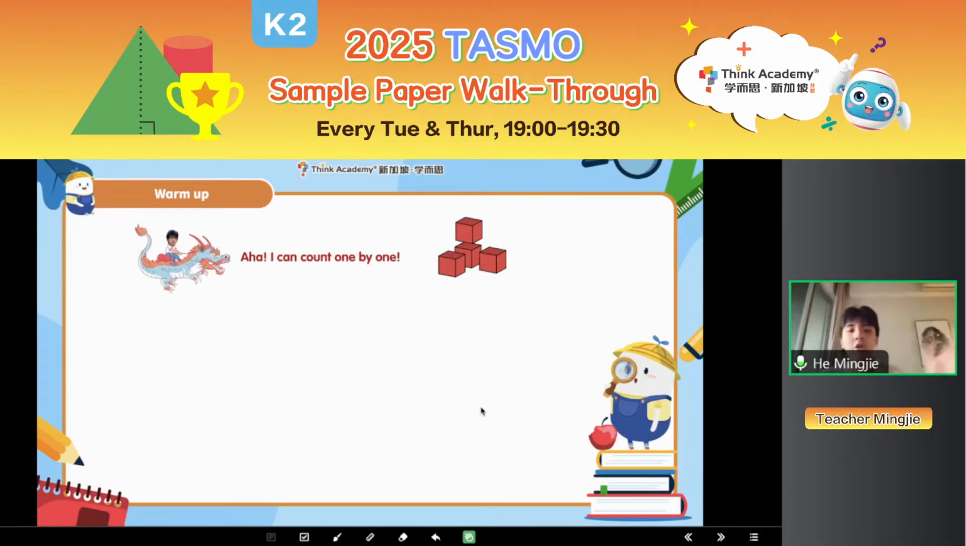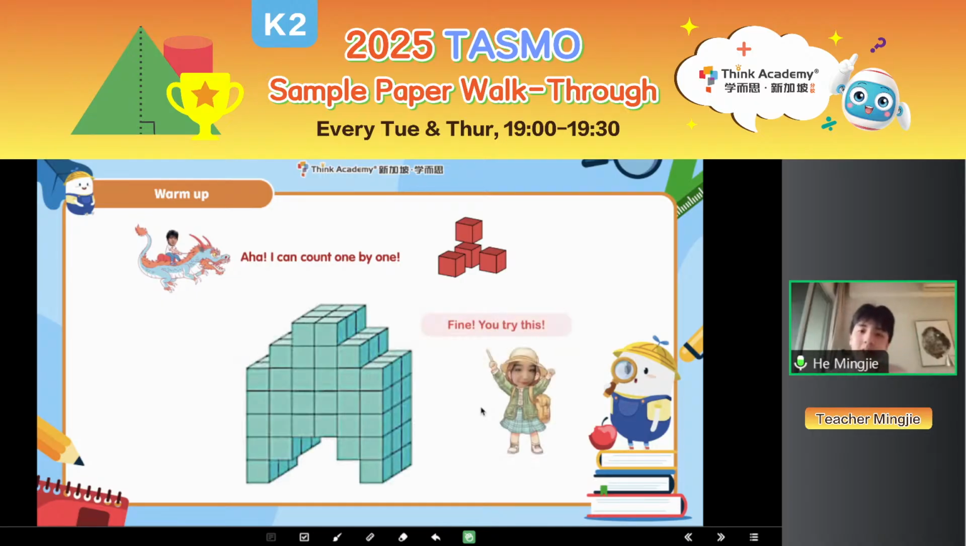Teacher Mingjie said, I don't need to learn. I already know how to do it. I can count it one by one. But Teacher Jian said, what about this one? Can you still count one by one in these shapes? Type in the chat box. Do you still want to count one by one? No, right? That's impossible. If there is a huge shape, with a lot of small cubes in it, it is impossible for us to count one by one, all right?